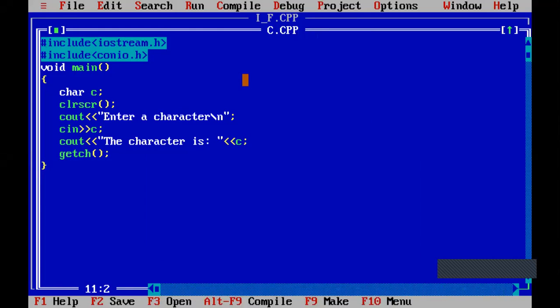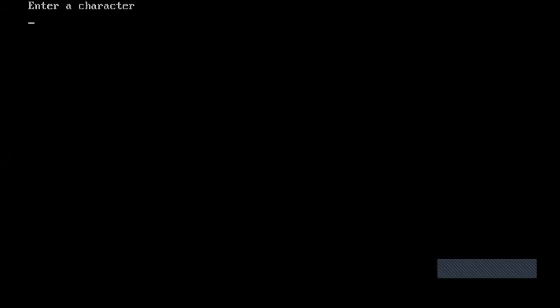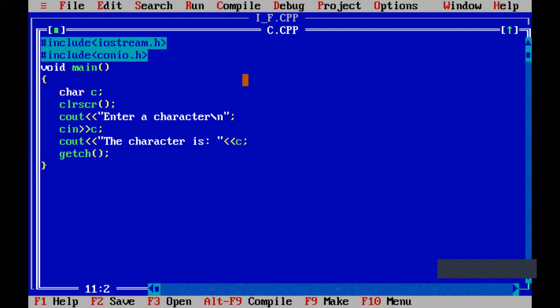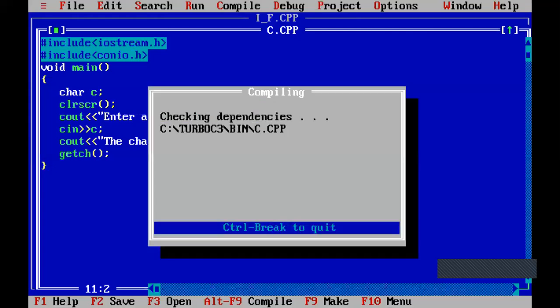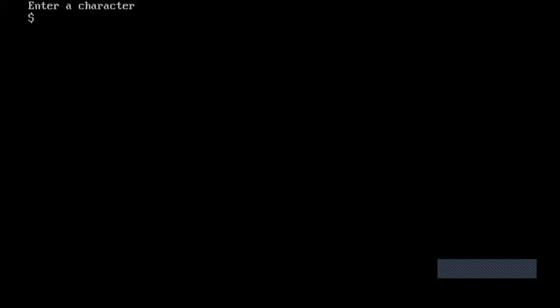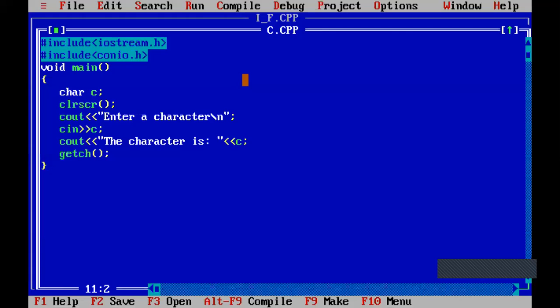If I enter small letter c or b, it is stored in variable c. Similarly, if you enter any digit, say 5, the character is 5. And if you enter any symbol, for example dollar, the character is dollar.